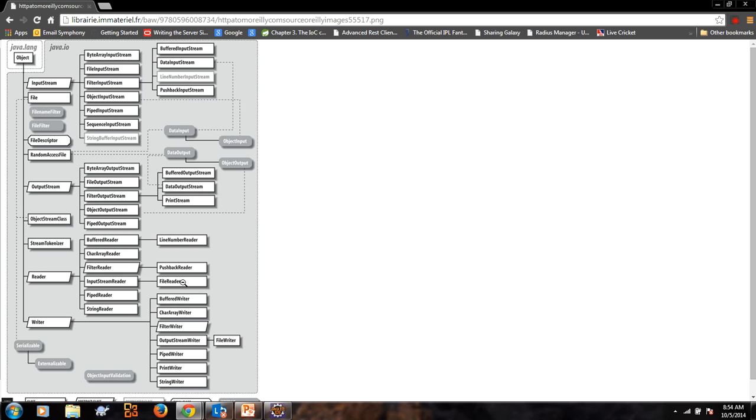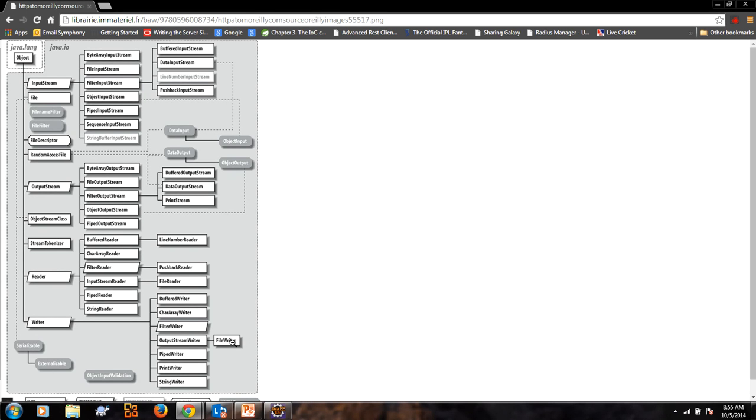Overall, the classes we are going to use in this exercise are file writer, file reader, input stream reader, and input stream writer. Object input stream and object output stream we have already seen in serialization.